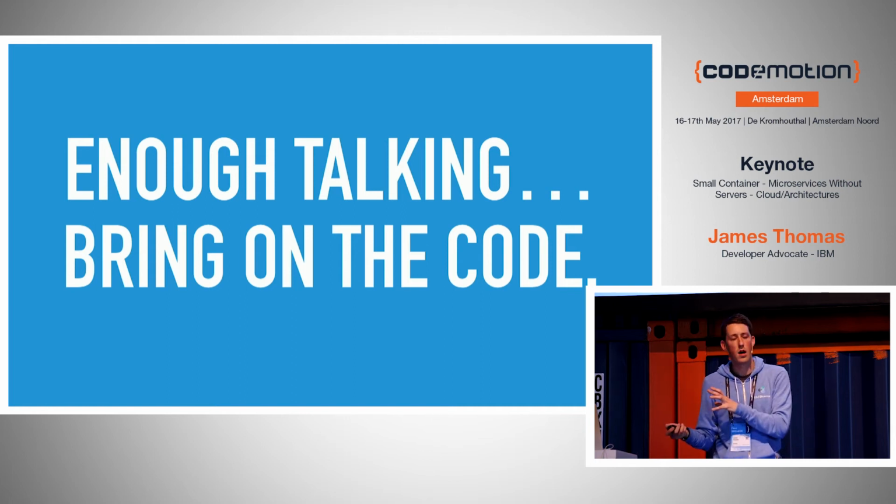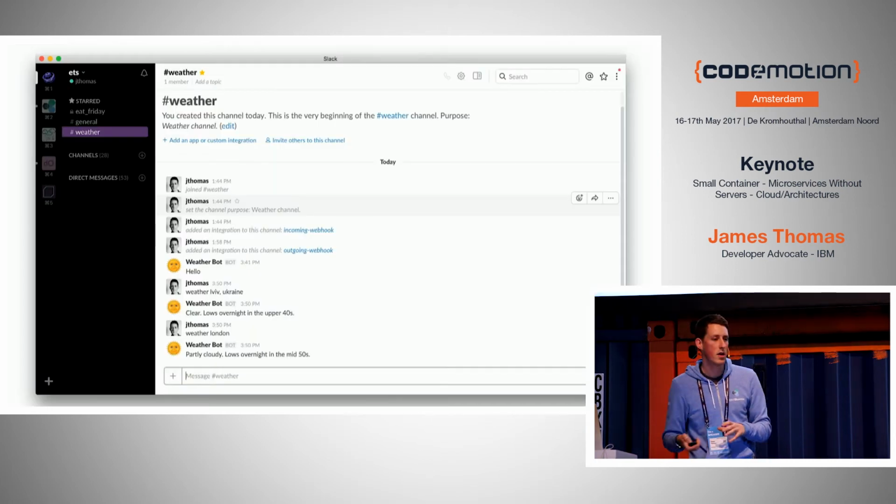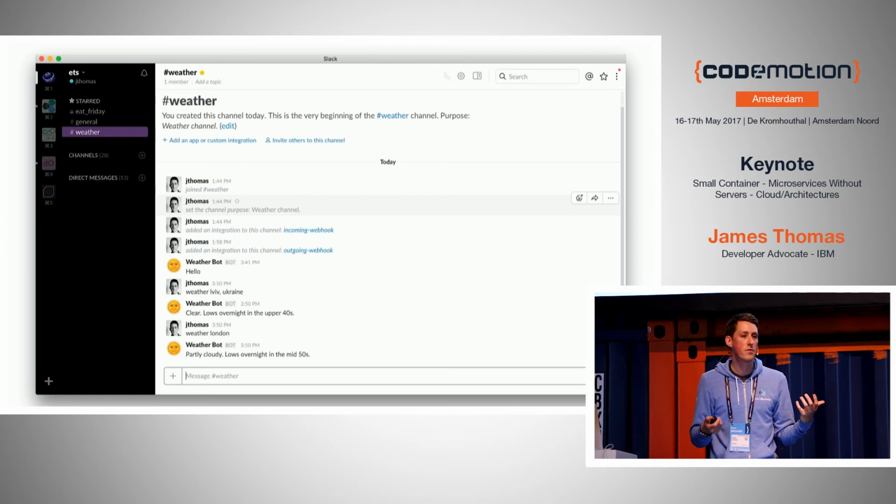And one of the tools I like to use at work is Slack, right? Slack's a great platform, kind of interacting when I'm out on the road and things like that. And actually, Slack's a great platform for building bots if you haven't played with it. It's got some really nice integrations using webhooks that make it really, really easy to do. And it's just a really easy way to get started.